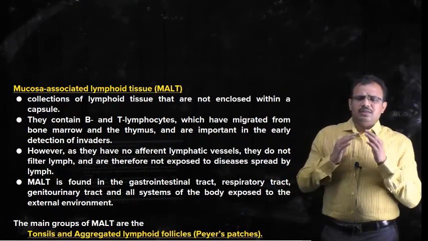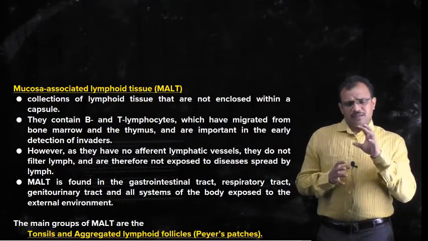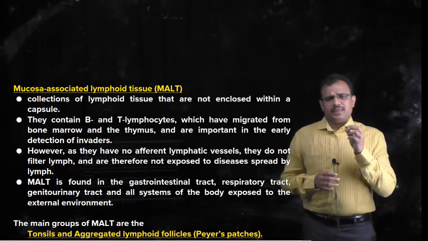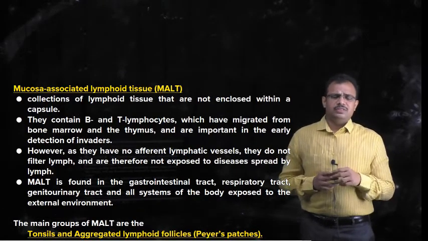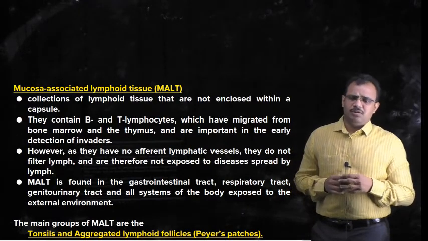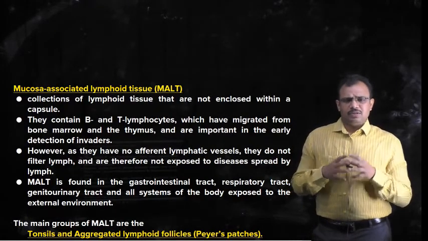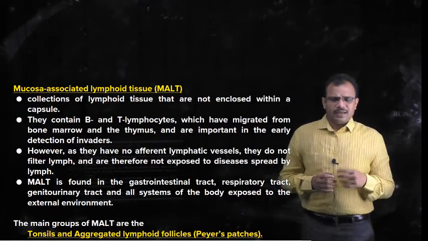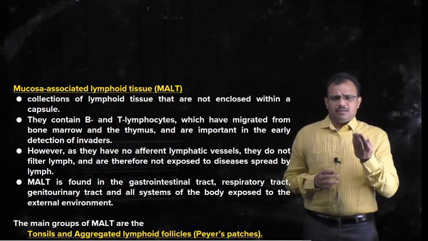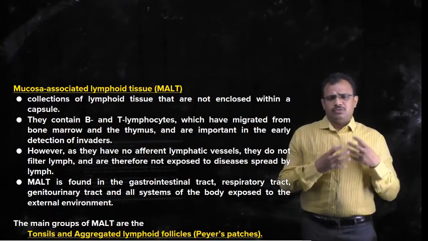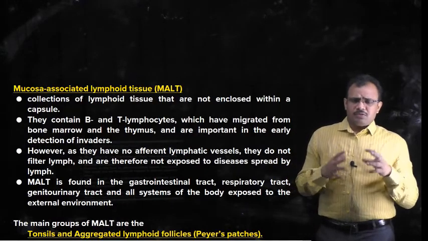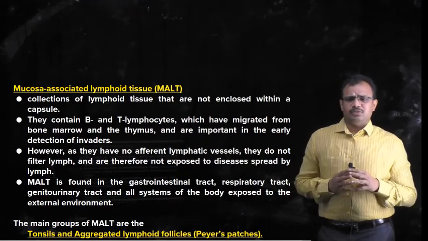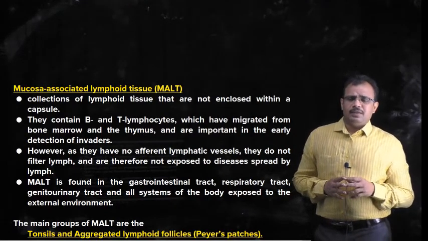They are stored in this lymphoid tissue, B and T lymphocytes, and these are also important tissues which are essential for early detection of microbes, and this is because of their arrangement in the body. Generally, as we have seen, they do not have any lymph vessels which carry lymph to those organs. The microbes or any such foreign substances will get directly exposed.